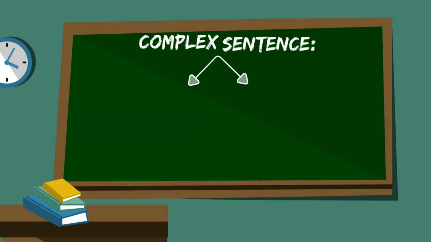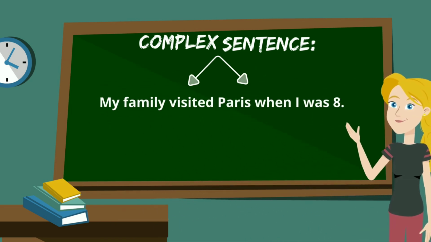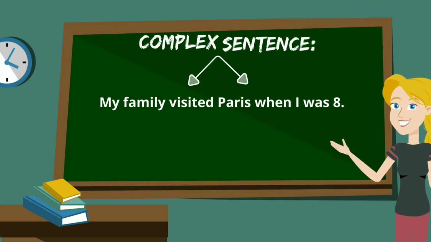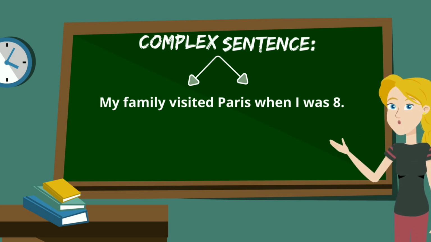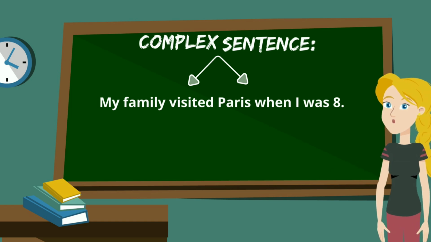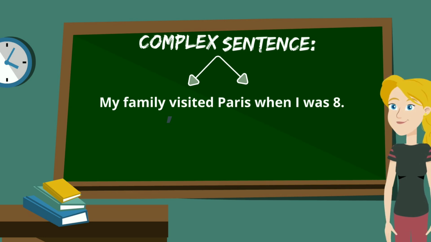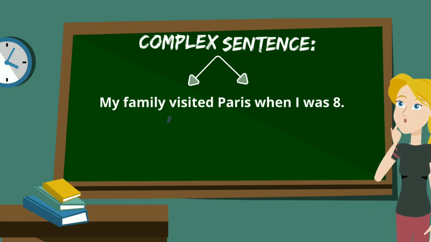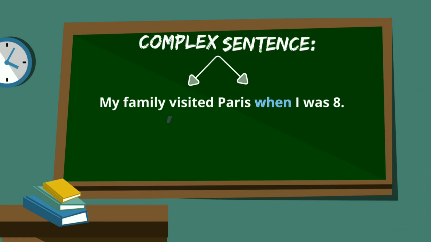Let's take a look at another example. My family visited Paris when I was 8. This is a complex sentence. It contains two clauses. Now, can you tell me which one is dependent and which one is independent? Remember, the dependent clause begins with a subordinating conjunction. Where is the subordinating conjunction here? When. So the clause, when I was 8, is dependent.